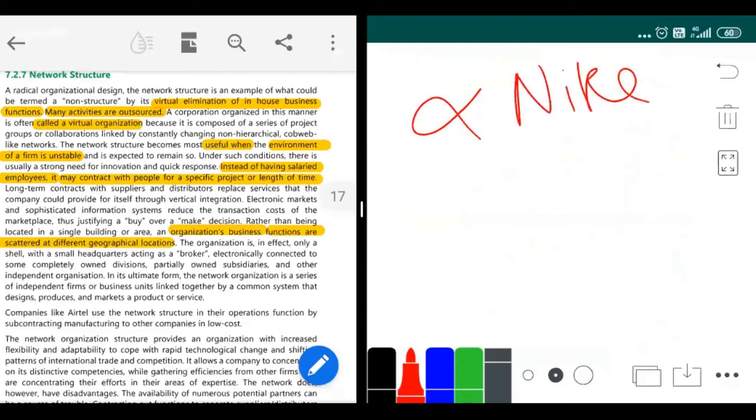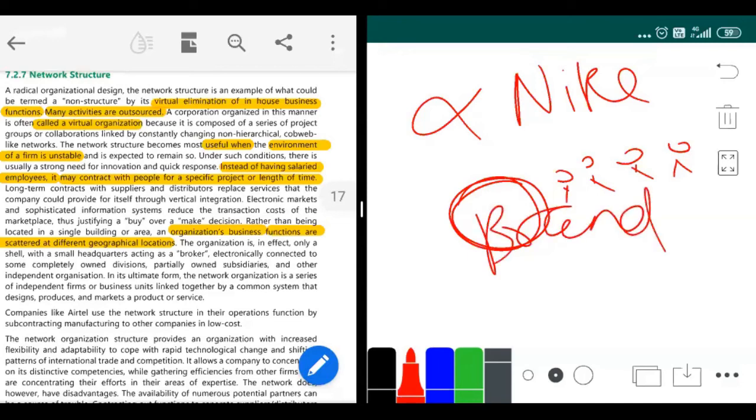It just has a small headquarter, and in that headquarter there will be a few people. These few people only manage the business, and Nike's manufacturing is outsourced, sales is outsourced, marketing is outsourced, customer care is outsourced. For manufacturing, a shoe will come manufactured to them, and they'll just put the stamp of their brand on it. I'll give you an insight of a real business here.